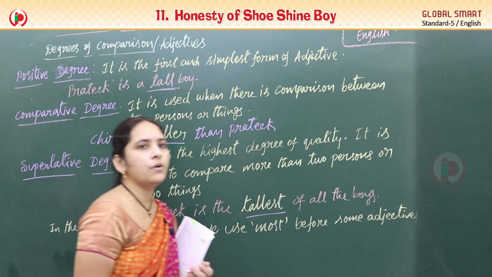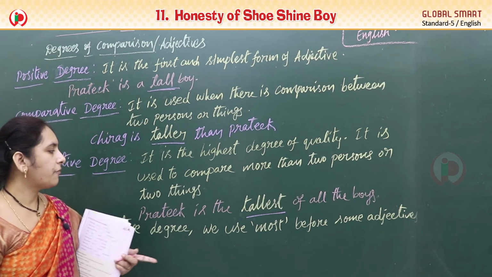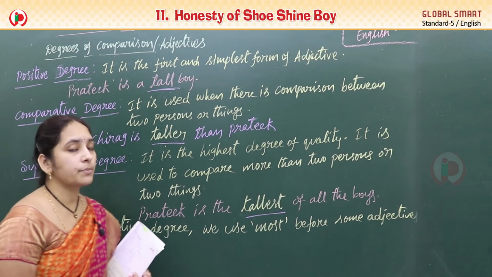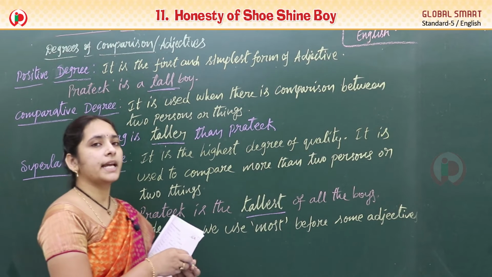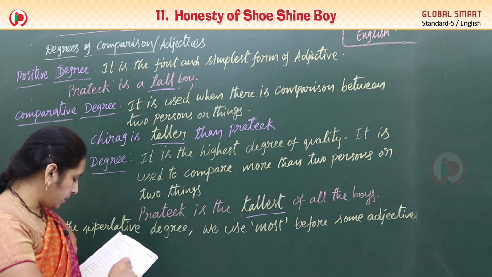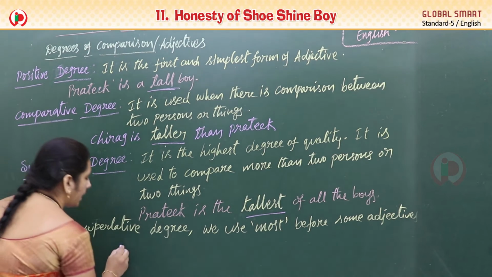So before superlative degree we use most, before some adjectives. Some words we get it with most. For that we can write an example.